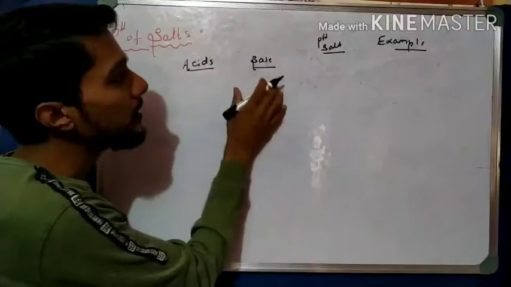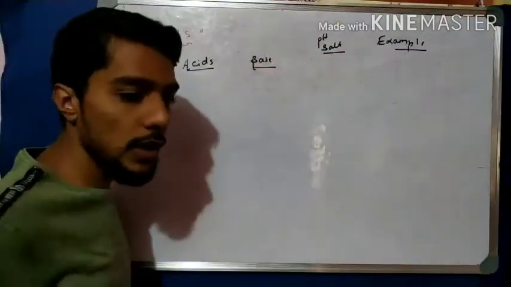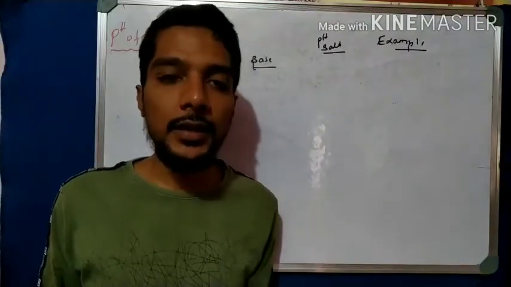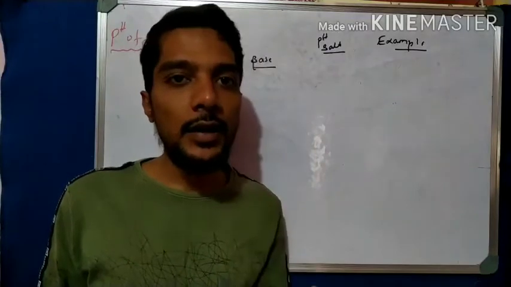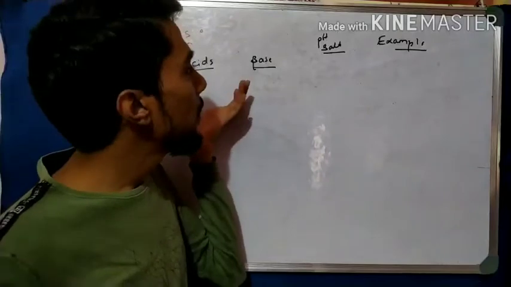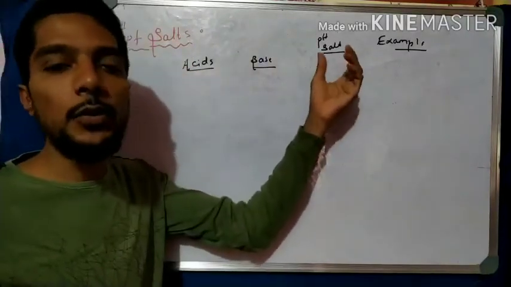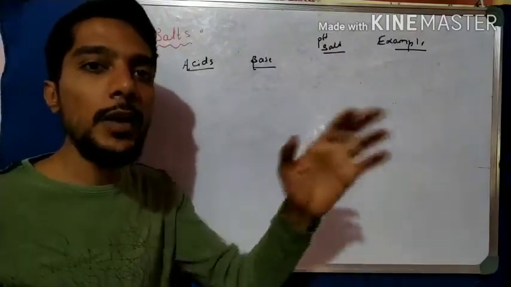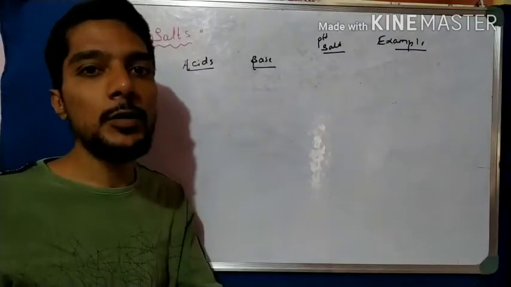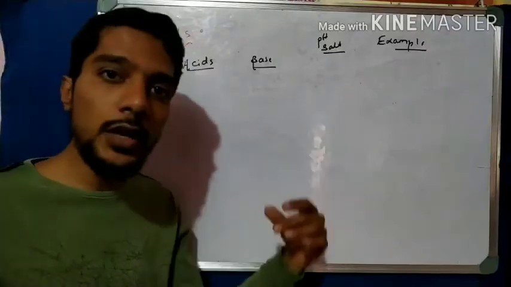Now take one by one. We know that when an acid and a base react with each other, we form this salt. Right. So what is the pH of the salt? pH means there are three categories. Maybe it is acidic, or maybe neutral, or maybe basic. So three cases are there. So now observe that when an acid and a base react with each other, which type of salt is formed? Neutral salt, or acidic, or basic? Without checking with litmus paper or universal indicator, we can conclude whether it is basic, neutral or acidic.